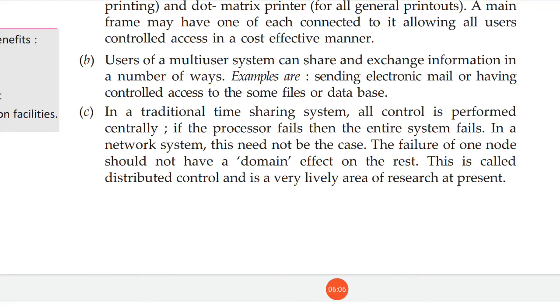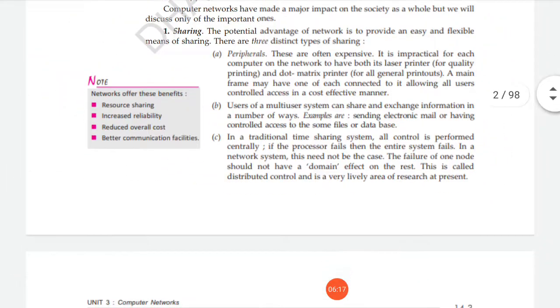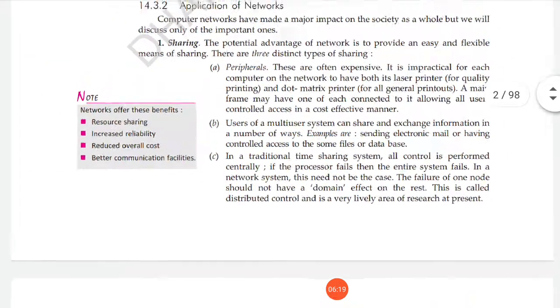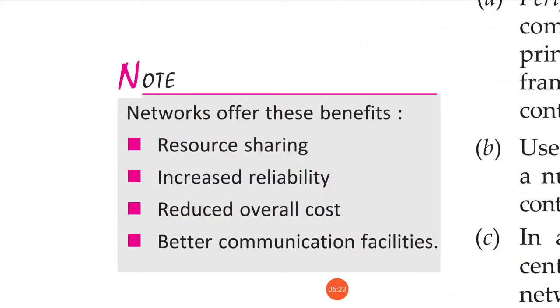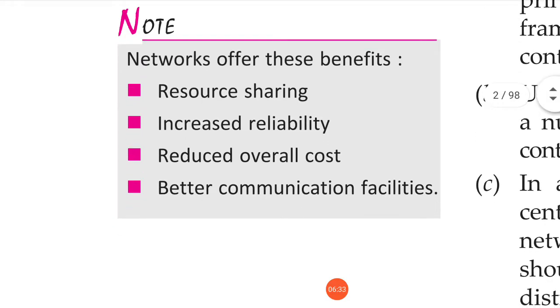This is called distributed control and is a very lively area of research at present. So in short, the benefits of a computer network are, as we have discussed, resource sharing, increased reliability, reduced overall cost, and a better communication facility.